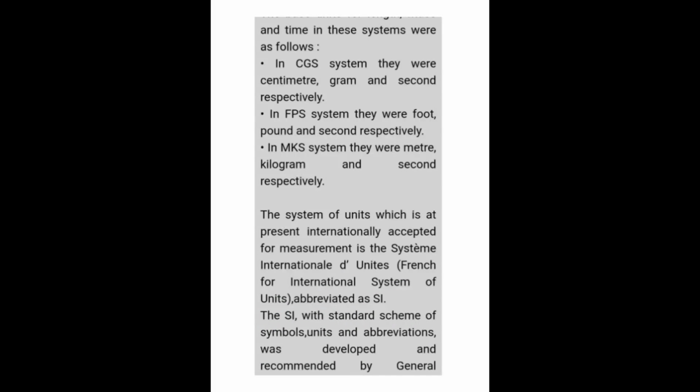In the CGS system we take centimeter, gram and second, that is, length is measured in centimeter, mass in gram and time in second. Similarly FPS is foot, pound and second. In the MKS system, we measure length in meter, mass in kilogram and time in second.